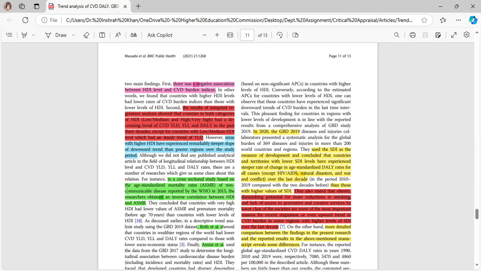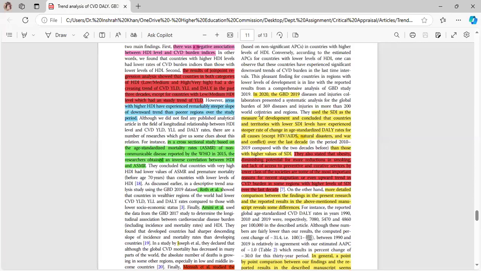In a cross-sectional study based on the age standardized mortality rates, ASMR, of non-communicable diseases reported by the WHO in 2015, the researchers obtained an inverse correlation between HDI and ASMR. Similar results were obtained by Ruth et al. and Amini et al. In 2020, the GBD 2019 used the SDI as the measure of development and concluded that countries and territories with lower SDI levels have experienced steeper rate of change in age standardized DALY rates for all causes except HIV, AIDS, natural disaster, and war and conflict over the last decade than those with the higher values of SDI.